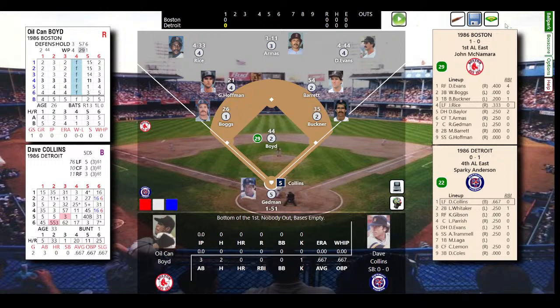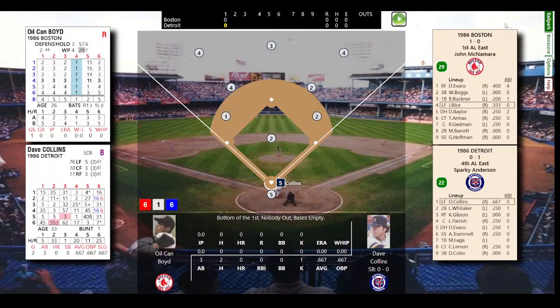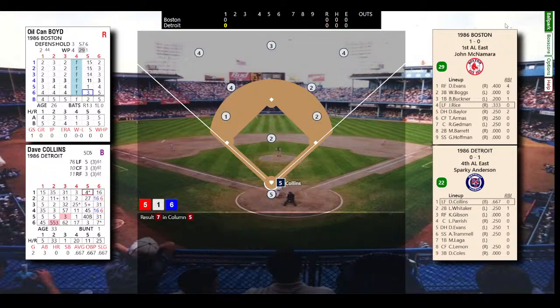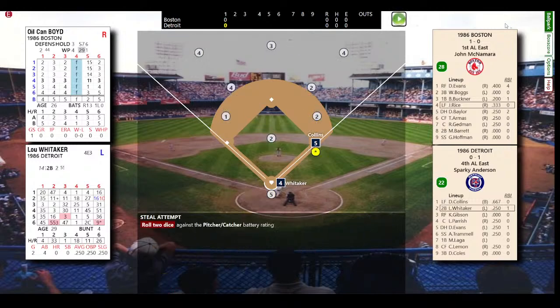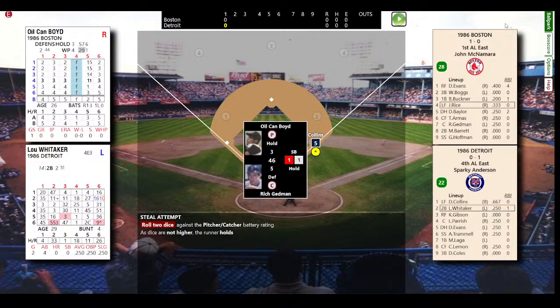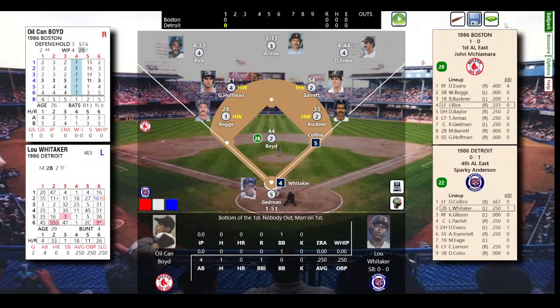So here you go, Oil Can Boyd on the mound to face Dave Collins, who had a big day yesterday. And he walks here to lead things off. So Collins is on with some speed. And he's going to try to steal here. And he will not steal. He holds up. So here's Whitaker.